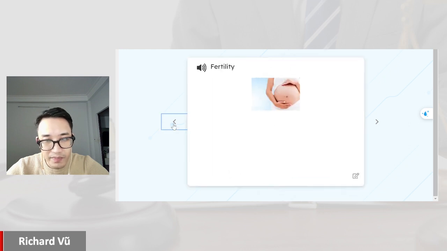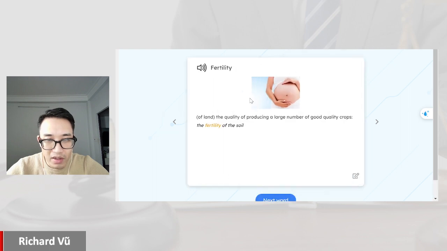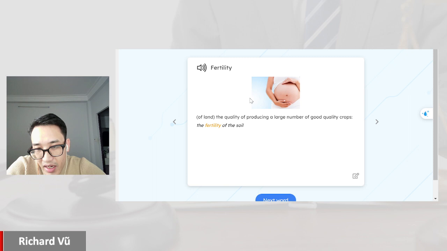Fertility. What does this word mean? Fertility of land refers to the quality of producing a larger number of good quality crops.